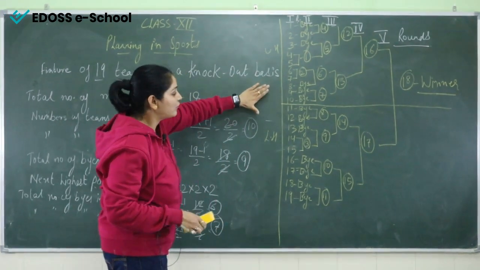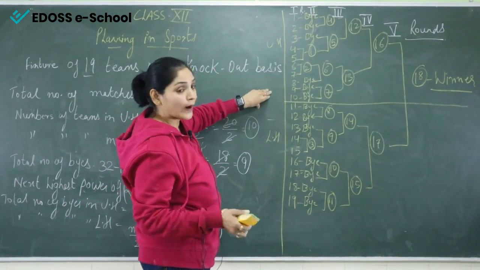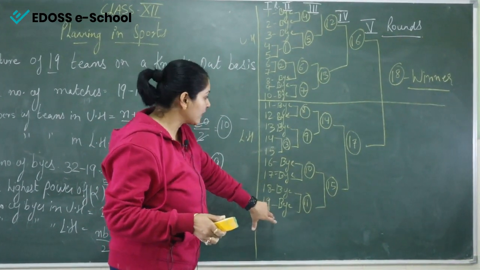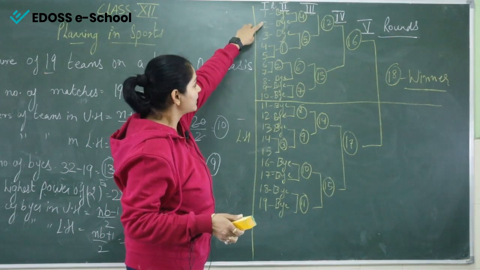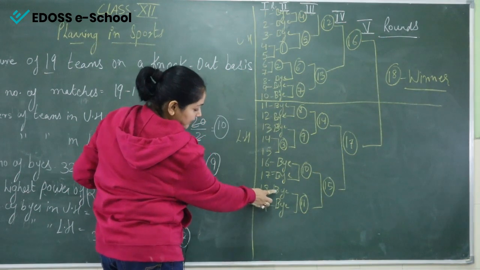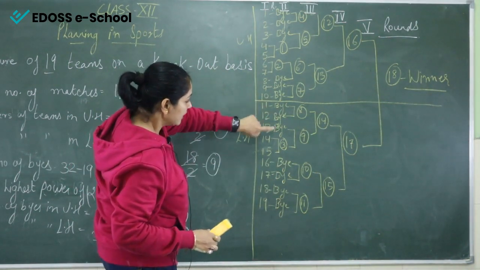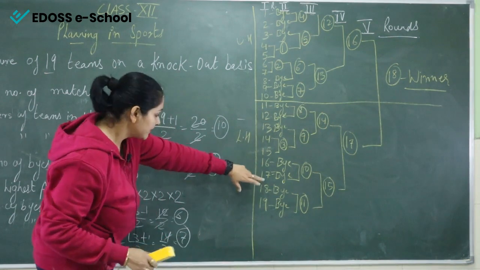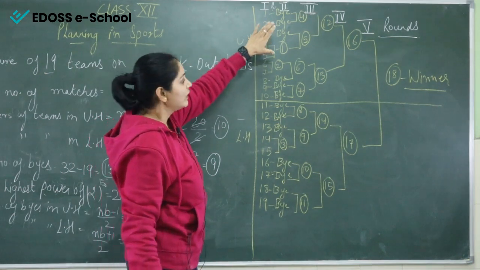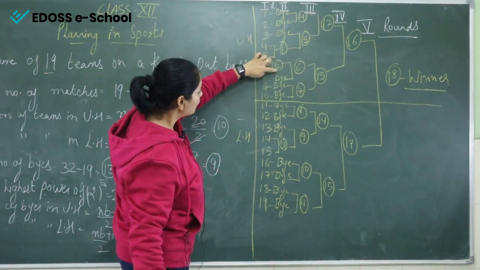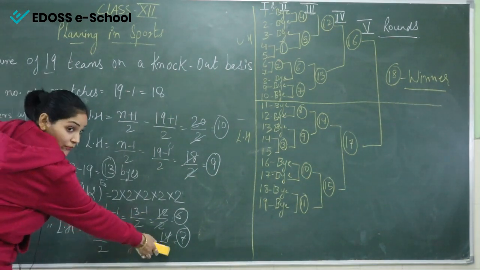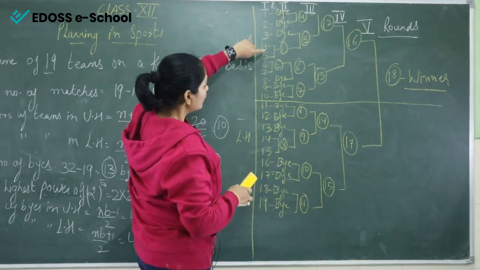After that, what will we do? First bye will be given to the lower half's last team. Second bye will be given to the upper half's first team, right? This is the sequence to give the byes. So here first, second, third, fourth, fifth, sixth, seventh. Total number of byes in lower half is 7, right? And in upper half, these are 6 byes, 1, 2, 3, 4, 5, 6. Total byes in upper half is 6 and in lower half is 7. Now we'll start matches.